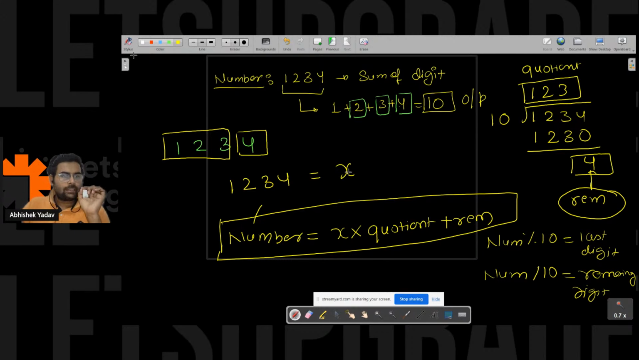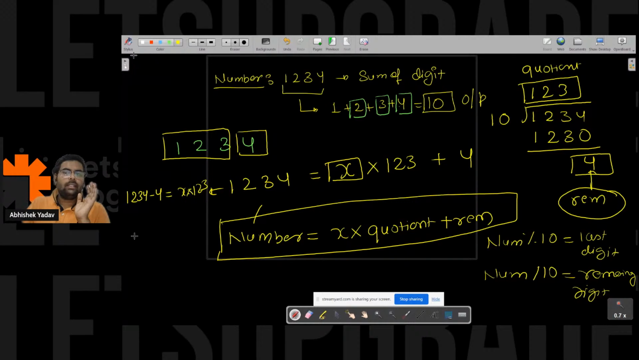I want to find x, right? I know the quotient part, that is the remaining digit here, that is 1, 2, 3. Plus the remainder part, that is 4 here, right? So if I do the calculation, what will happen? If I move this 4 from the right hand side to the left hand side, here 1, 2, 3, 4 minus 4 is equal to x into 1, 2, 3, right? So here 1, 2, 3, 0 divided by 1, 2, 3.